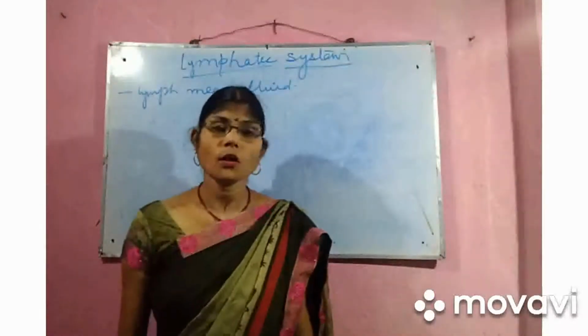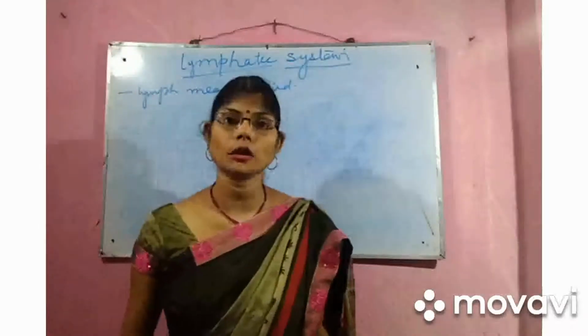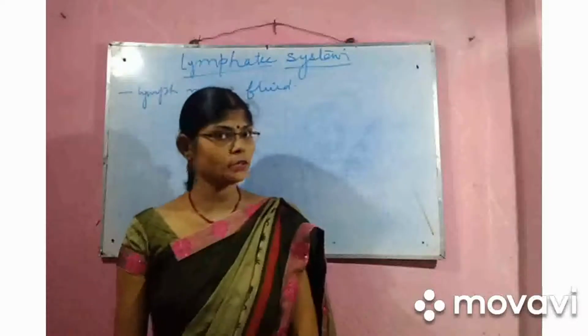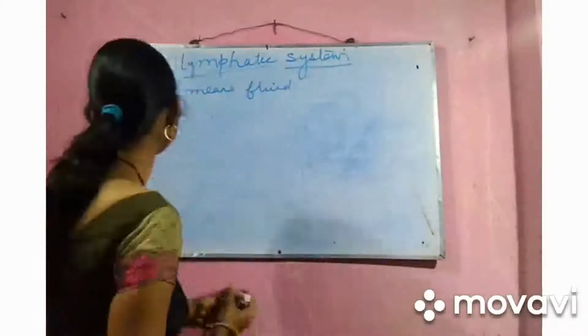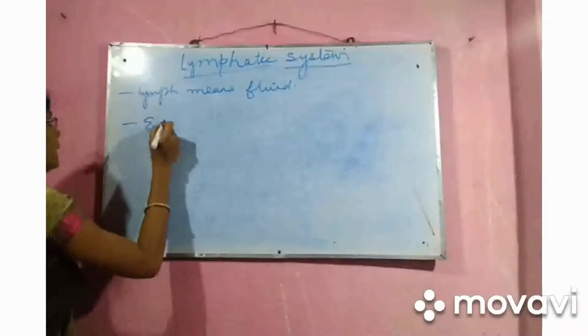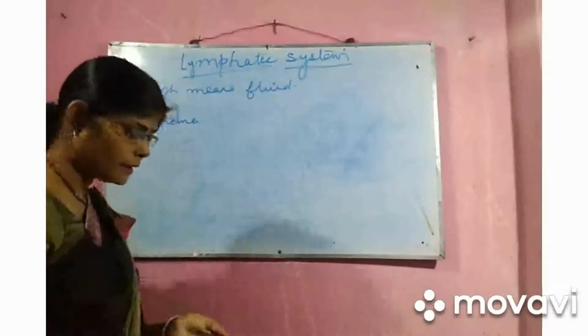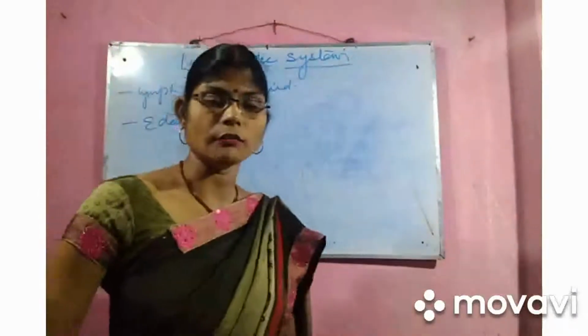What is this? How and why does this occur? This type of disorder is called edema. This is a type of disease. Edema is a swelling of the lymph vessels.